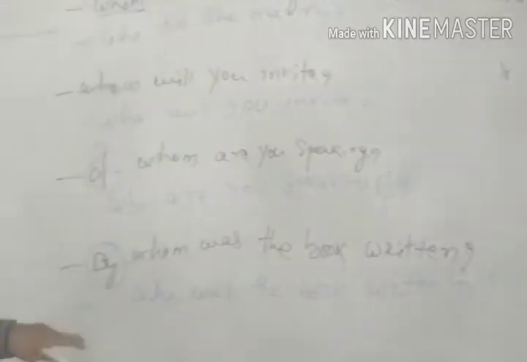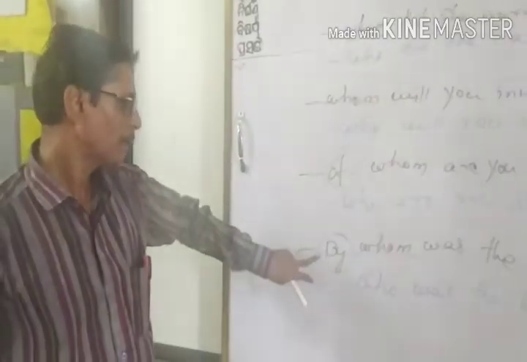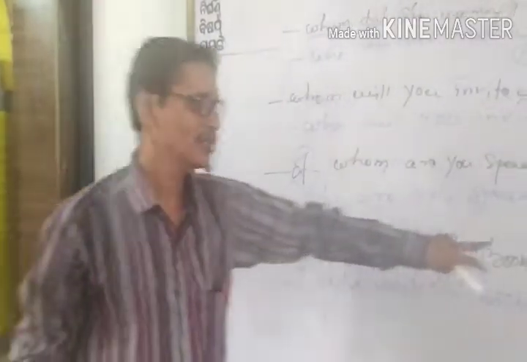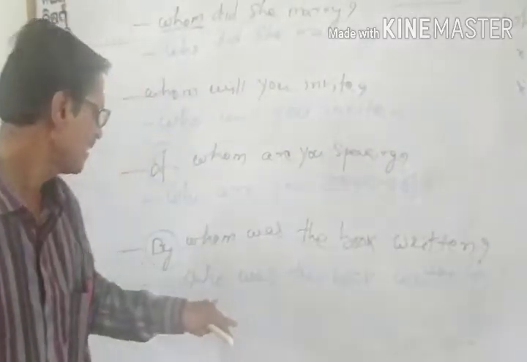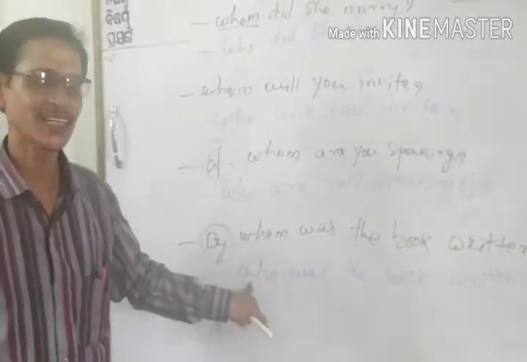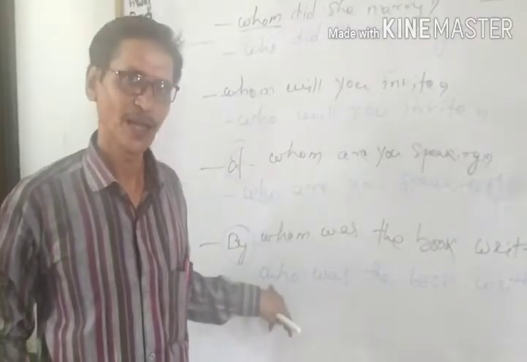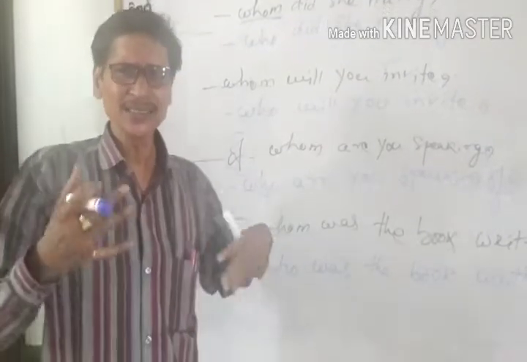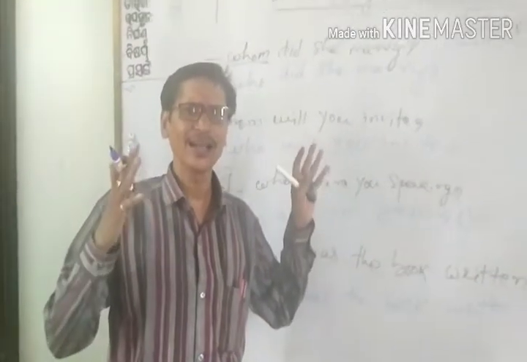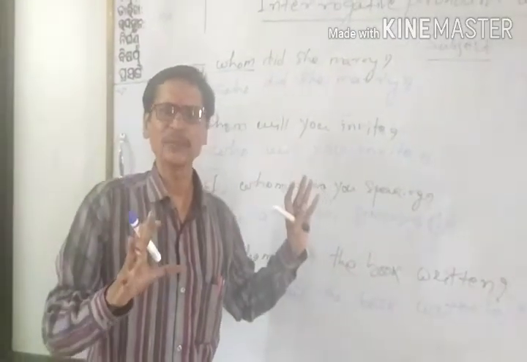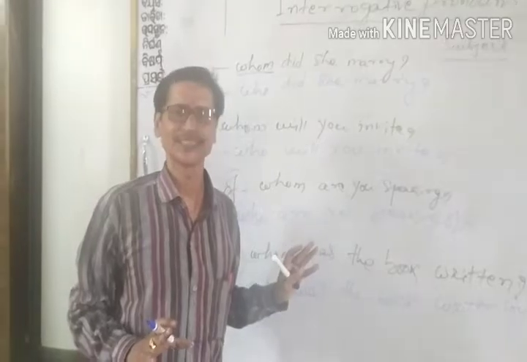You see, we have taken the preposition by to the end of the sentence, and the sentence started with who instead of whom. Okay, and let's do some examples so that it will be helpful for your examination.